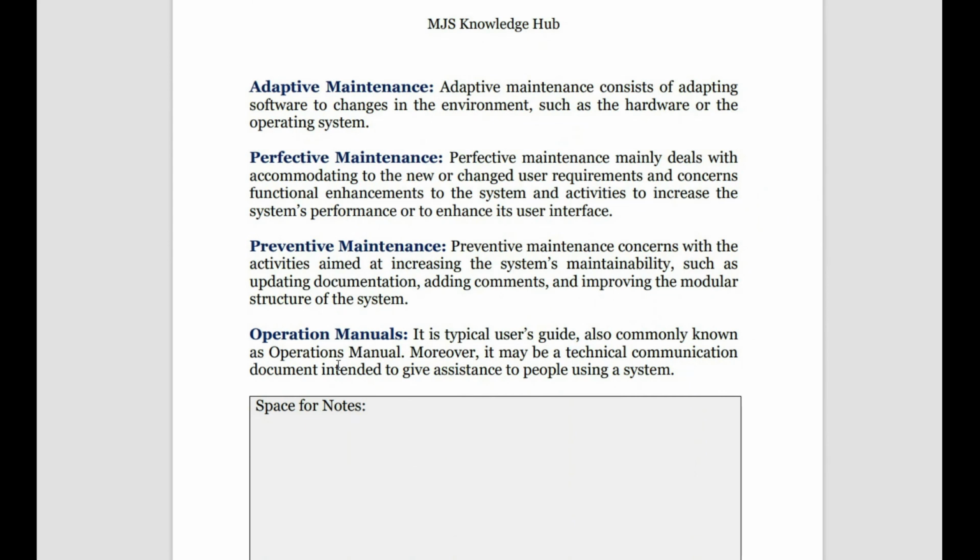What is an operation manual? This can come as a 1 mark MCQ for you. So an operation manual is a technical guide showing what the entire system is, how it is prepared, what components have gone into it, what language has been used, what to do if the system fails, what the immediate thing to be done is, what the system capacity is, etc. All these things are given in technical communication language in a document called the operation manual, which gives assistance to the people using the system. It's just like a user manual.